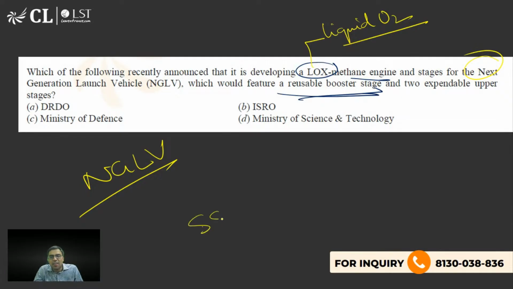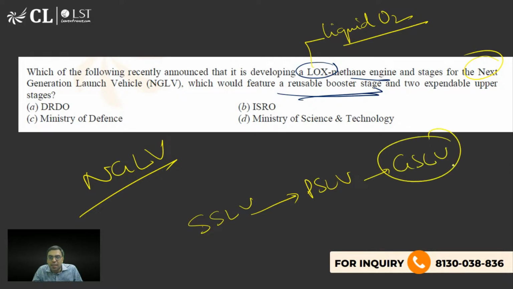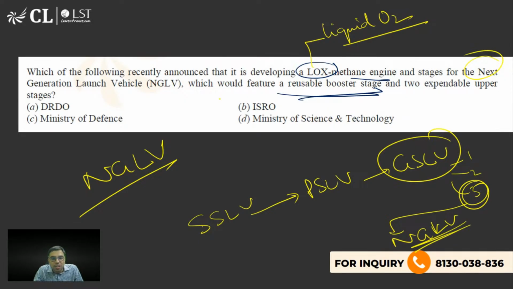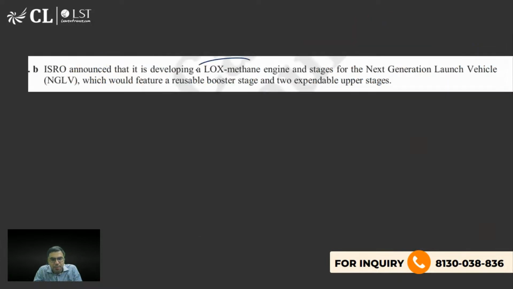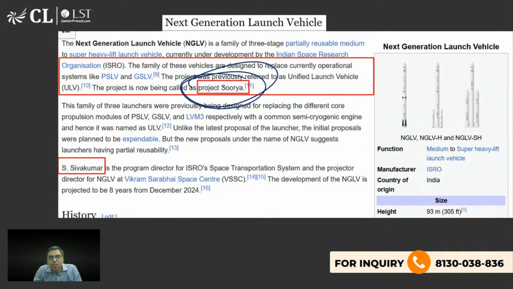There is SSLV, small satellite launch vehicle. Then we have PSLV, polar satellite launch vehicle. Then we have GSLV, geosynchronous launch vehicle, and we have GSLV Mark 1, Mark 2, and Mark 3, the most powerful one. Now the next most powerful we are planning is NGLV, and of course ISRO बनाएगी. Common sense है ना? देखो ISRO is responsible for making all those space technologies. So common sense is this, and so is the right answer. और इसका नाम Project Surya भी रखा गया. That is what you should know.